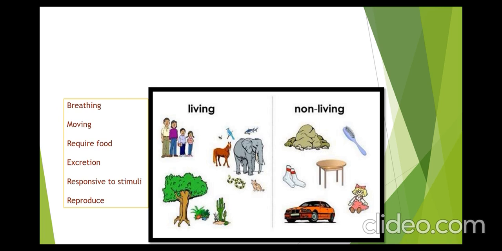Number 3. Living things require food to survive. Number 4. Living things pass out the waste material from their body through the process of excretion. Number 5. Living things show responsiveness to stimuli. And number 6. Living things reproduce their own kind. However, non-living things do not show any of these characteristics. These characteristics, called life processes, go on continuously in living organisms.